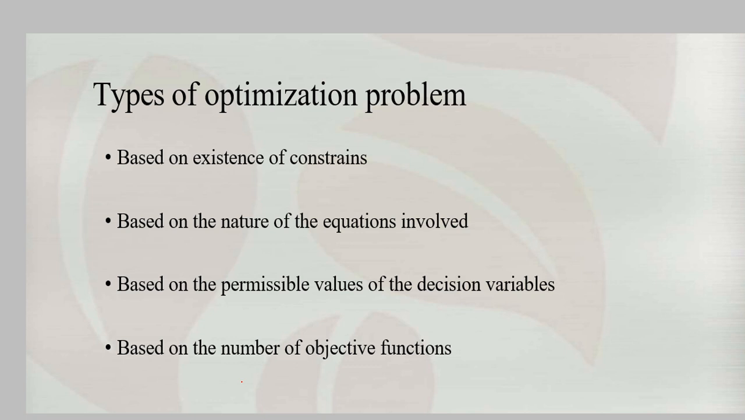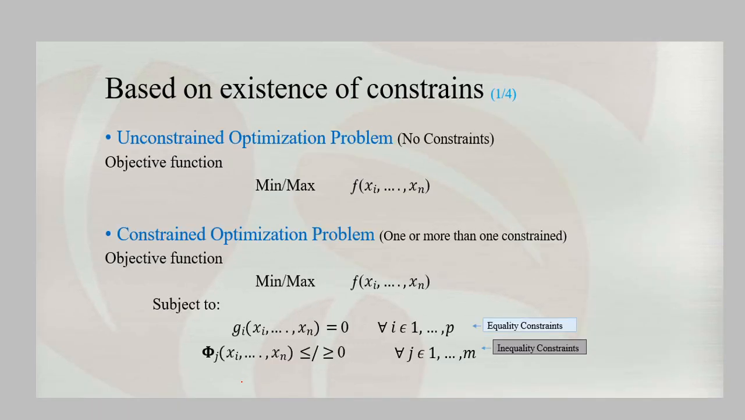Through the objective functions we are trying to find the output. Now, first we will discuss the first type out of the four, based on the existence of the constraints. The first one is unconstrained optimization. When we talk about unconstrained, there is no restriction, no constraints. There is no limit for finding or selecting the values, no specific boundary.